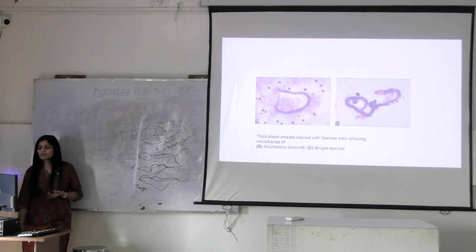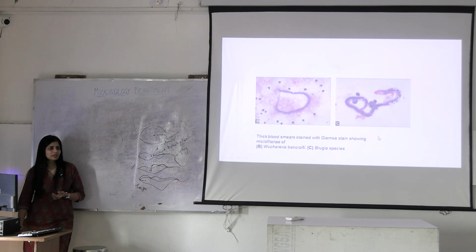Which one of these is Brugia malayi? B. Why B? No, see the labels properly. Which one is Brugia malayi? C. Why? It is blunt. The tail tip is blunt. Nucleus is going inside it. This is a little slender, a little more slender, you can see, right?